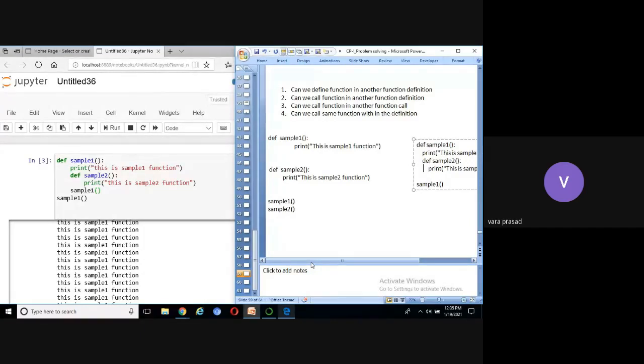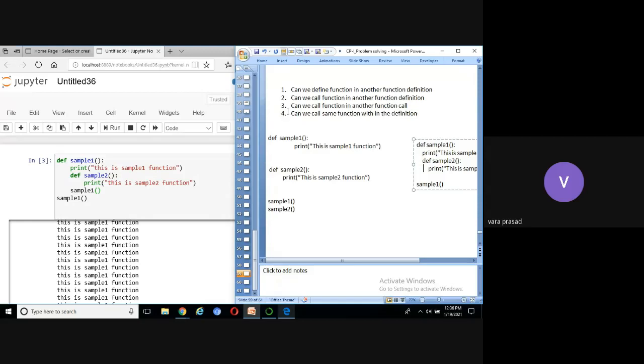But in Python, you can define a function in another function definition. All of you note down this point. This is a very, very important point for Python. There are two steps: function definition and function call. You can define a function in another function definition, but the condition is that we should call the function within the definition. We should not call it outside the definition. Please note down this point. We can call it only within the definition, but we cannot call it outside the definition. Right.